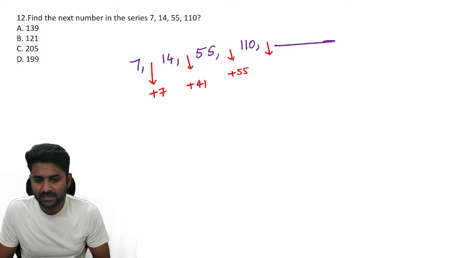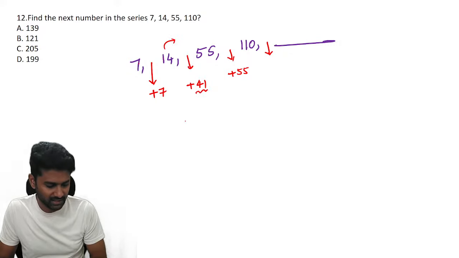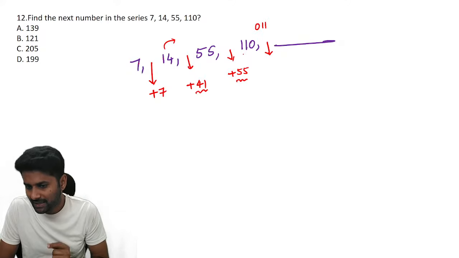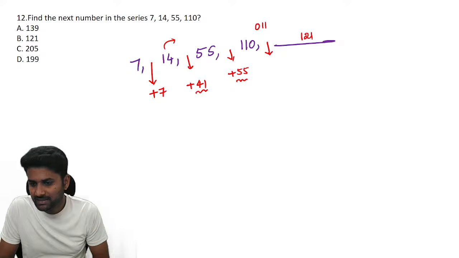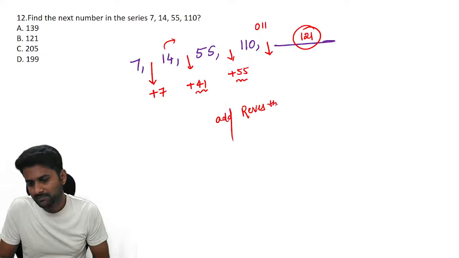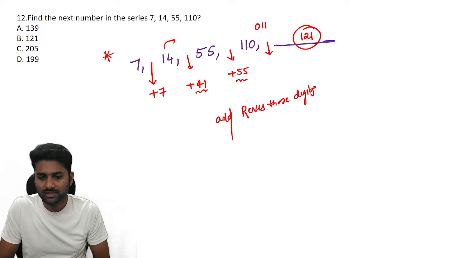Now see, 7 plus 7 is 14. And just reverse these two digits. 14, if you reverse it, you will get 41. That is the reason they are adding. 55, reverse these two numbers, again it is 55. Finally, if you want this number, you should add 11 to 110. Then the result is 121. So the reverse-the-digits concept: add, then reverse those digits. Important logic, please remember.